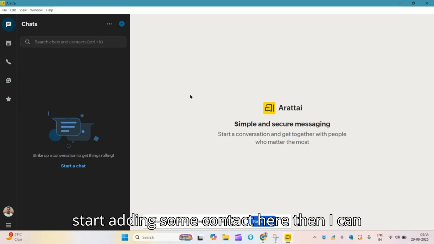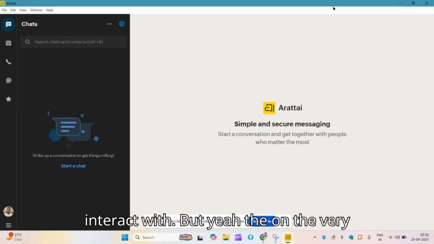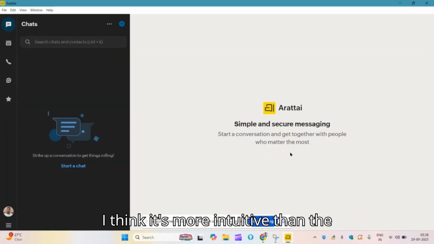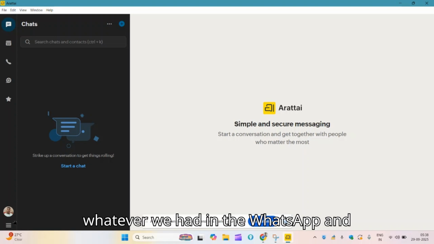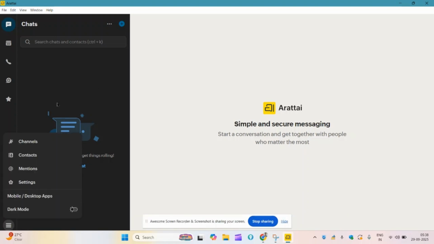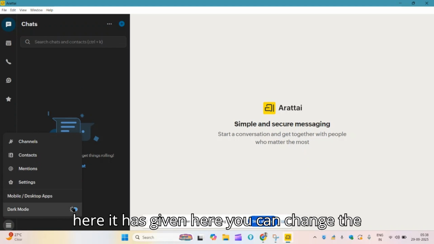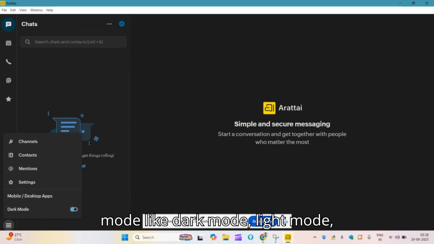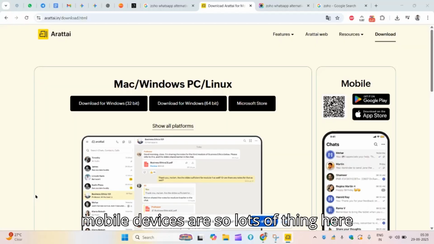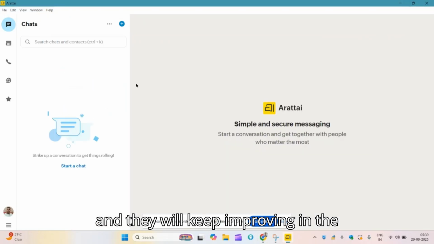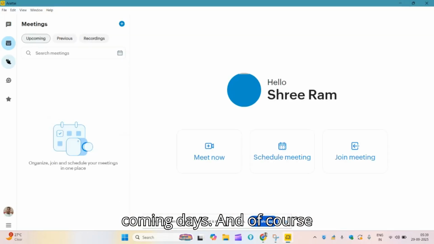Once I start adding some contacts here, then I can interact. But on the very first impression the UI looks awesome. I think it's more intuitive than what we have in WhatsApp. We also see here you can change the mode, like dark mode, light mode, and the mobile devices app. So lots of things here, and they will keep improving in the coming days.